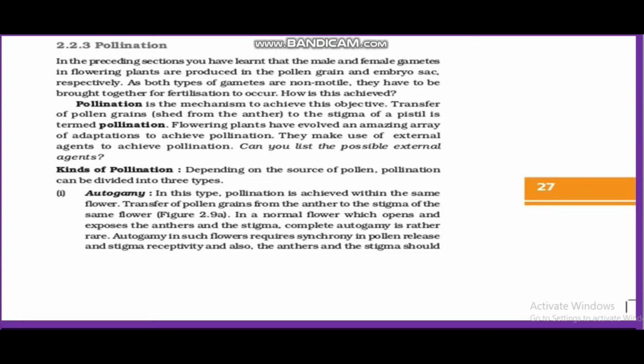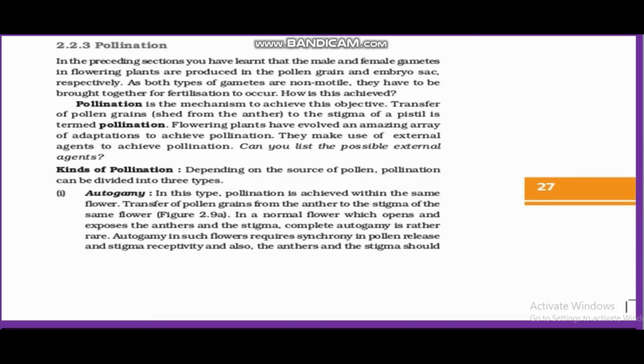Definitely, we already know that pollination is of two types, self-pollination and cross-pollination. Another term we can write here: self-pollination is autogamy, and cross-pollination is xenogamy.